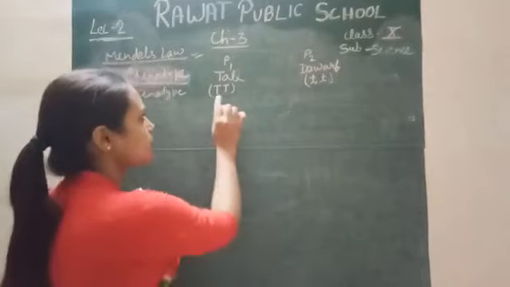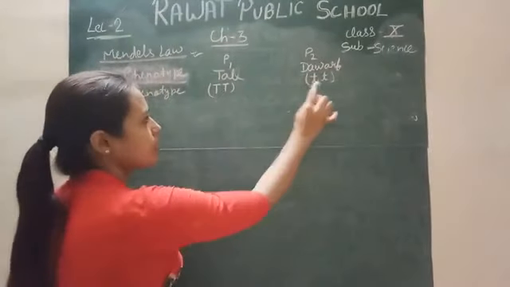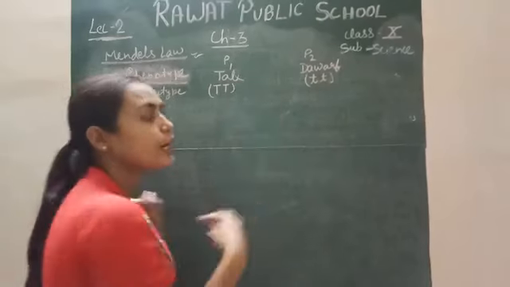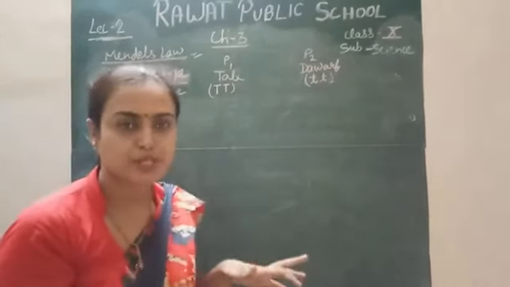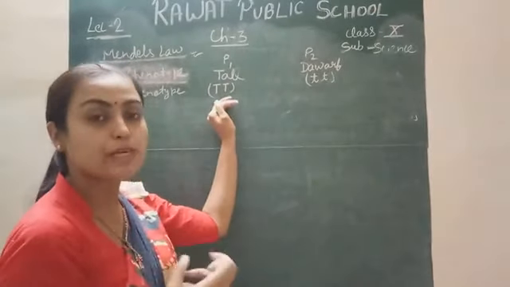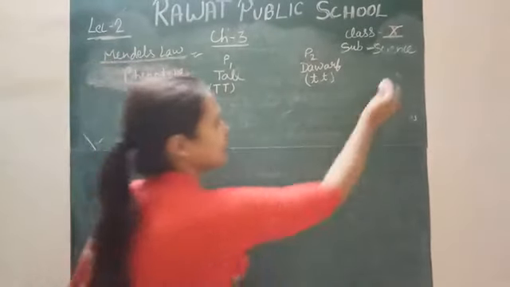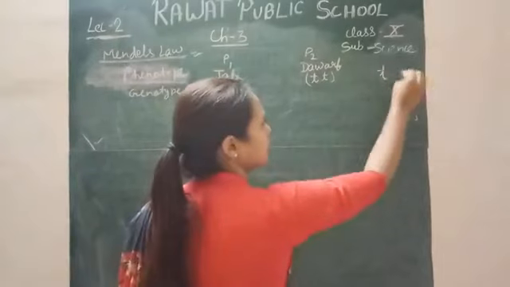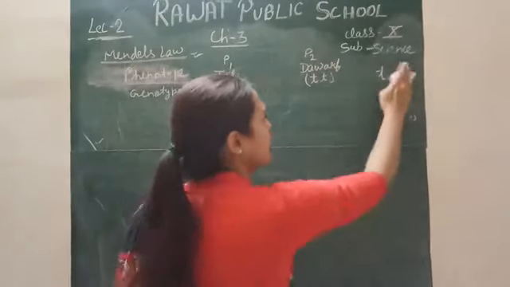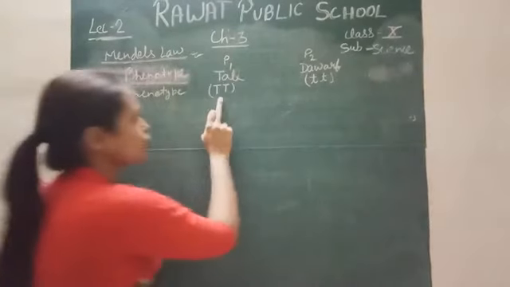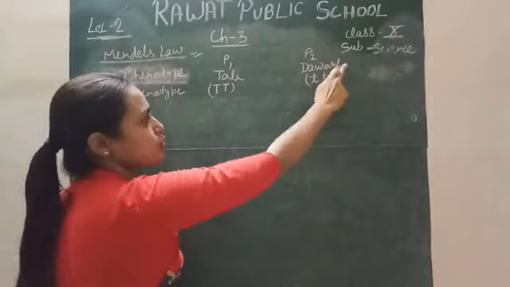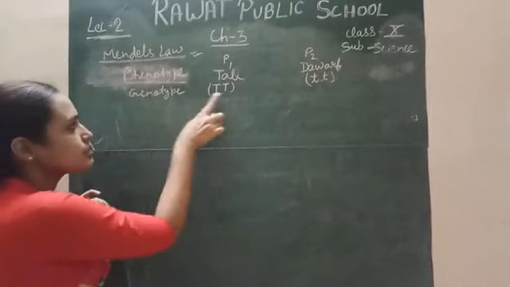Okay, why do I write it in a pair, capital T and small t? Because they are genes. Genes are always in pair. If I write it this way, what is the meaning of this? The meaning is allele. They are in allelic form. So this is the gene which is responsible for tall height. This is the gene which is responsible for the dwarf height. And this is the genotype.